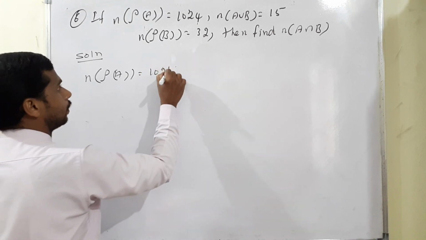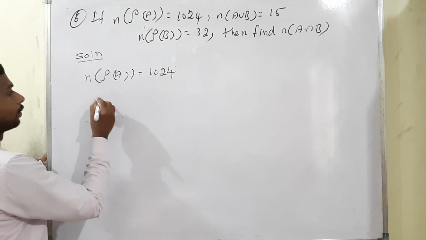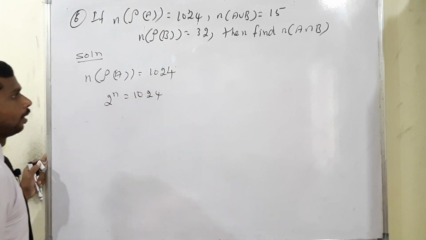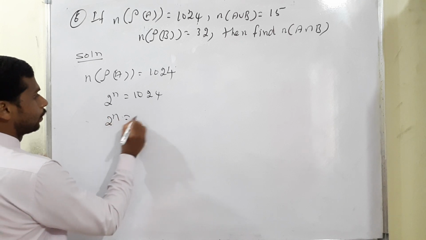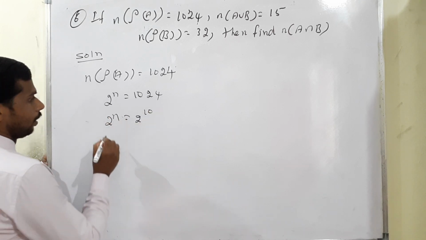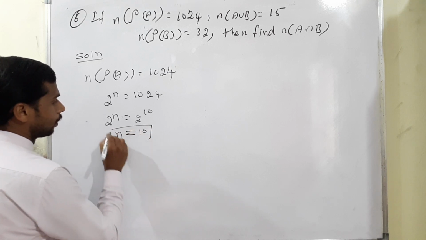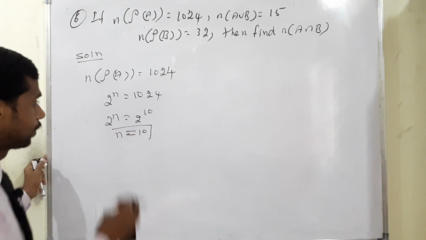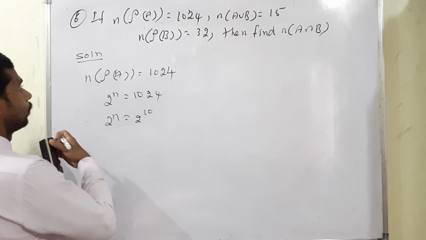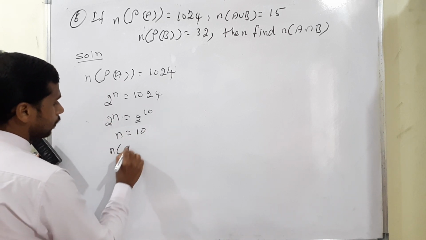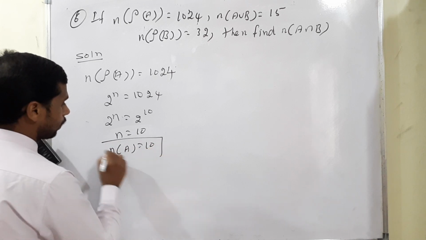By the power set formula, 2 power n is equal to 1024. Therefore, 1024 means 2 power 10. The base is the same, so equating the powers, n is equal to 10. The main term is the number of elements of A, so n equal to 10 means number of A is equal to 10.